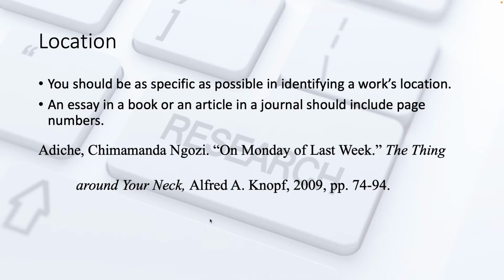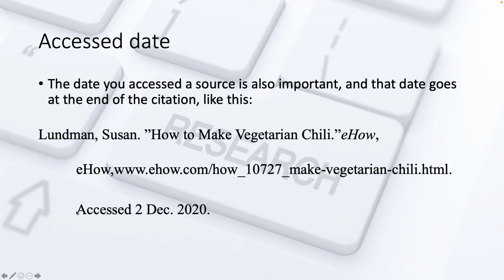And then the access date. This is very important. It is considered optional, but I want you to include it. The access date is the date that you saw that article. The reason this can help me is if I am looking for the article because I want more information or I need to check it for something.